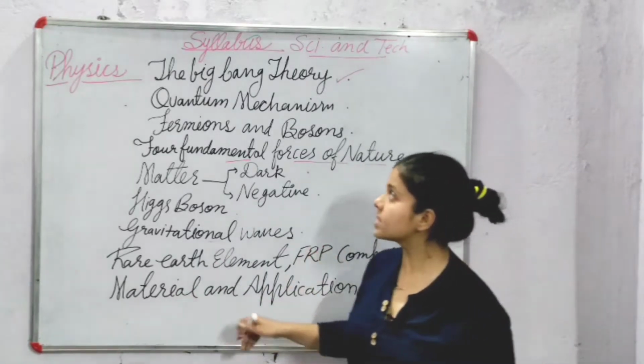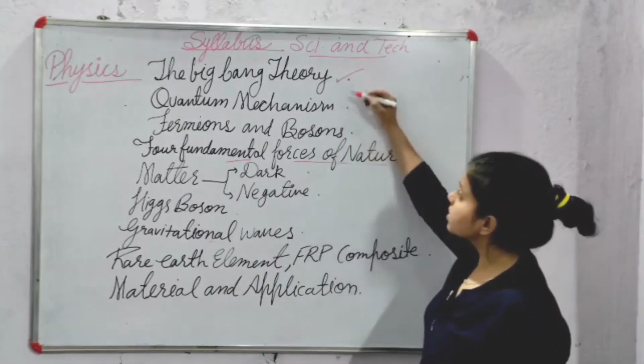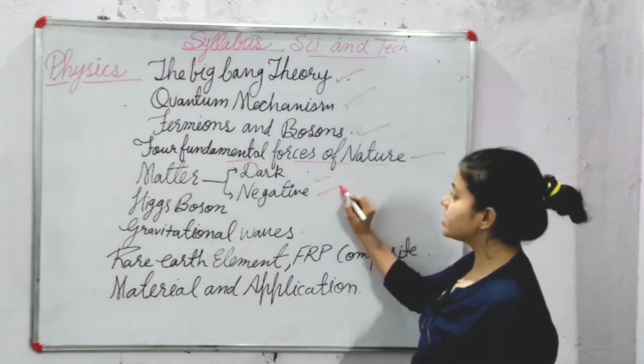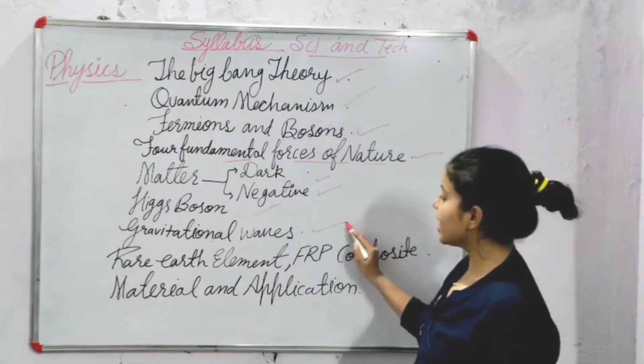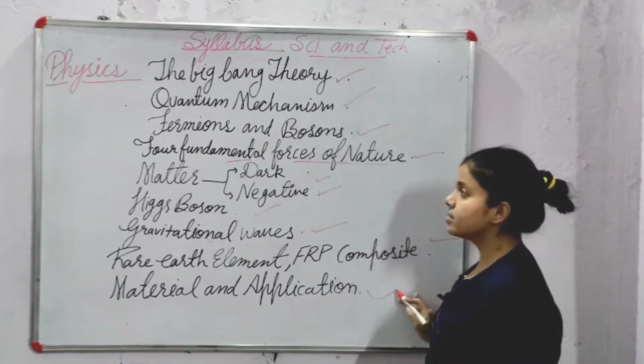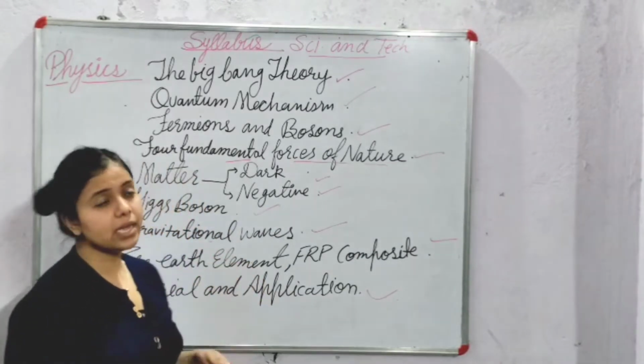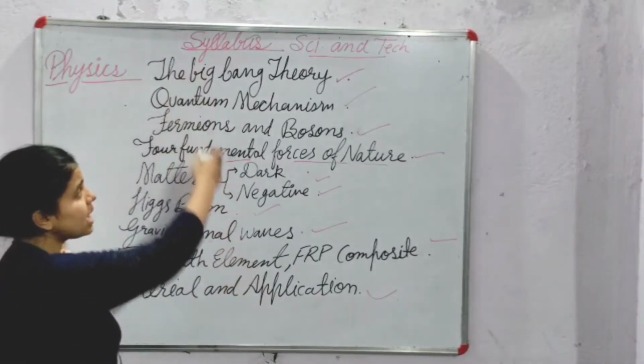So how many topics are there? 1, 2, 3, 4, 5 and 6, 7, 8, 9 and 10. That means we have to do deep study in physics, but the topics are these only.